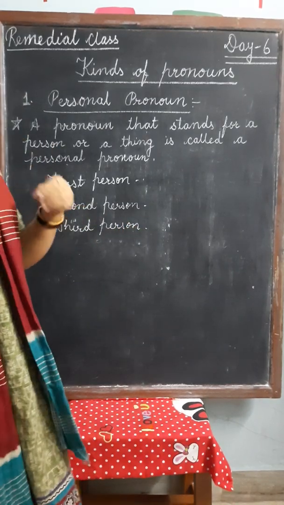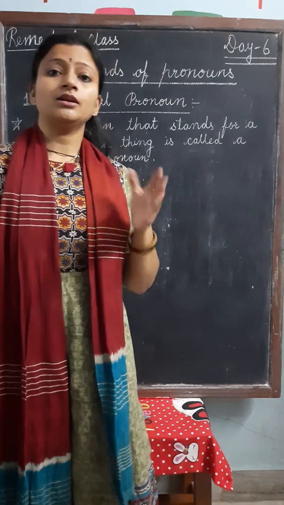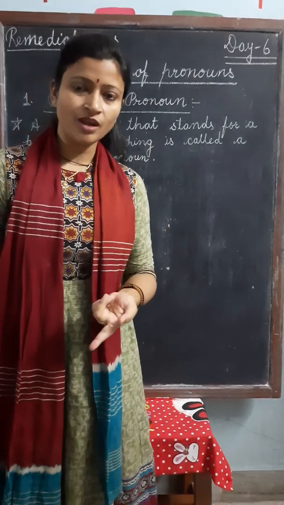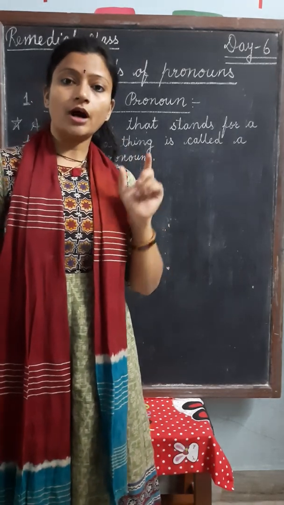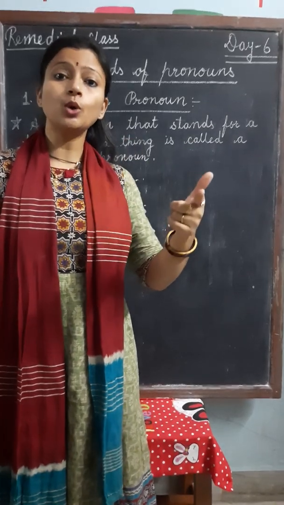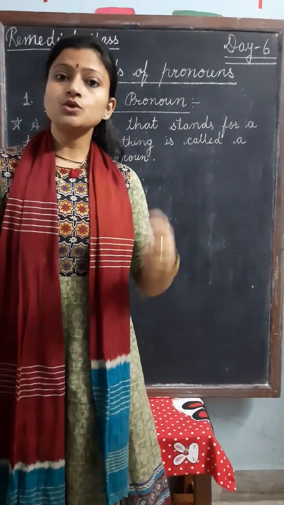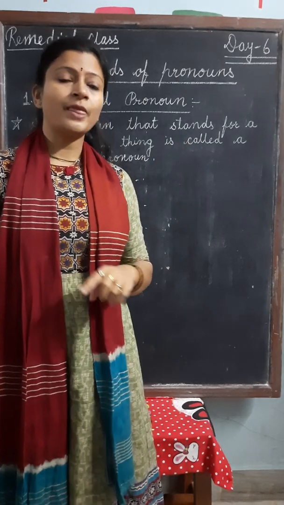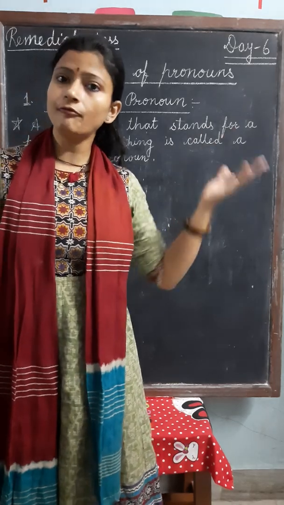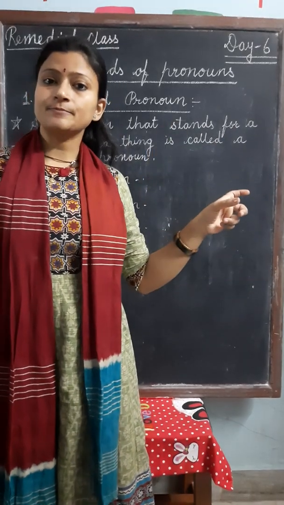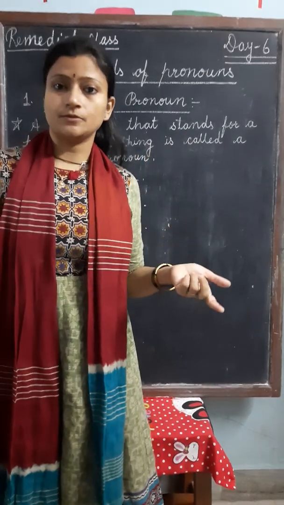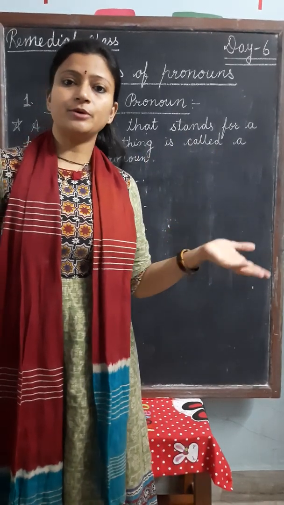First person, who is speaking is first person. For example, I am speaking to you. So I am first person here. And you are listening to me. I am speaking to whom? I am speaking to you. So you are second person. Suppose I am speaking to you about your friends. So your friends are third person. Means whom we are talking about is third person.